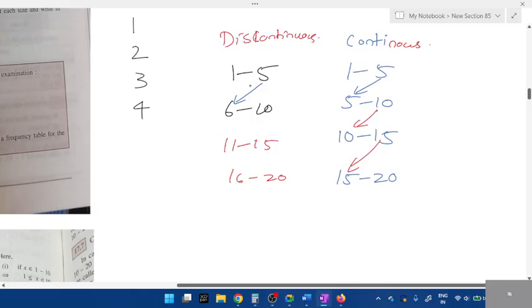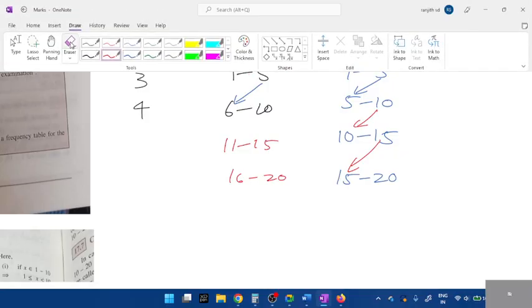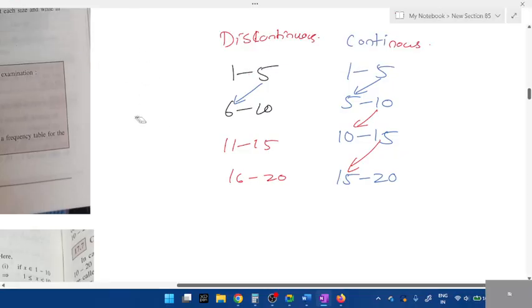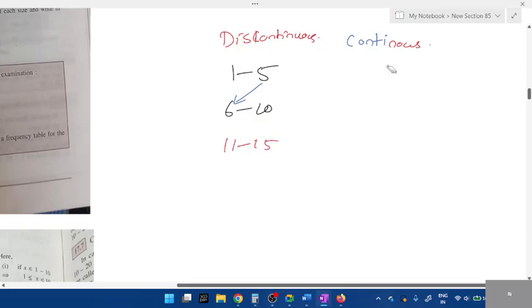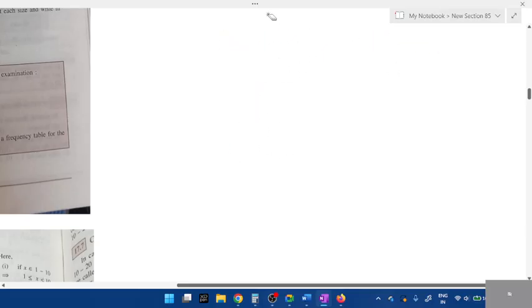Okay. Discontinuous grouped data. In this, there is inclusive and exclusive. That's the next concept. Okay, so grouping is done. In grouping, there are two types. There are two types of grouping. Okay, next.